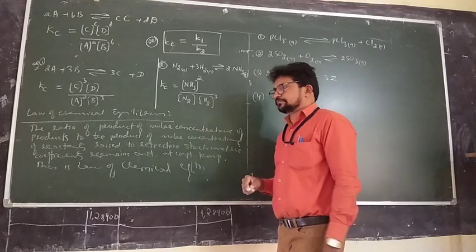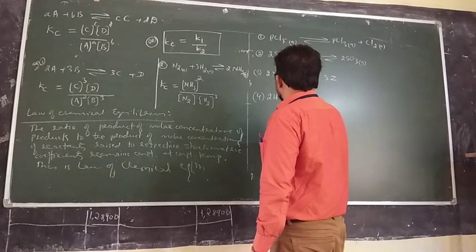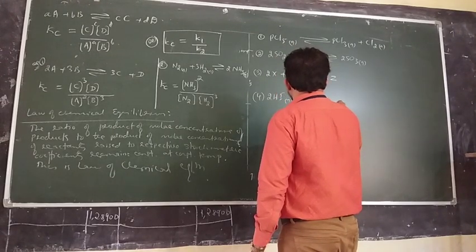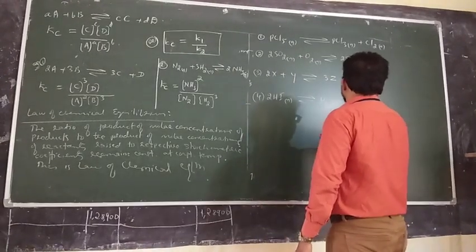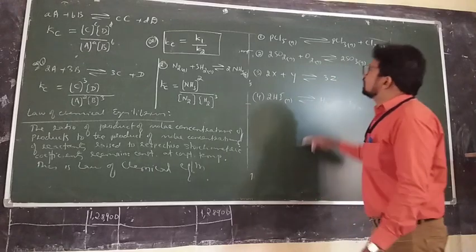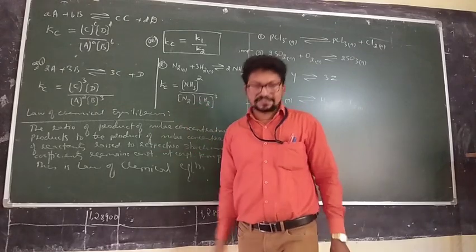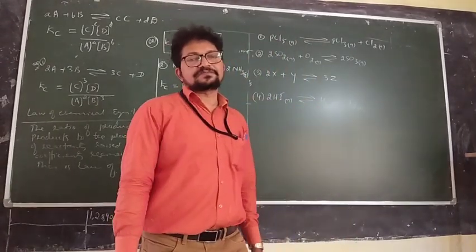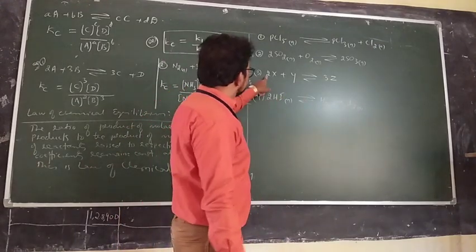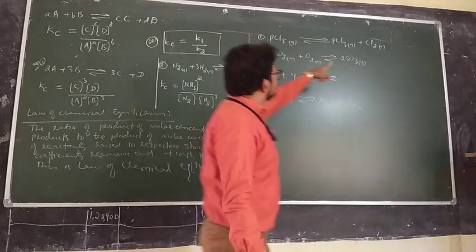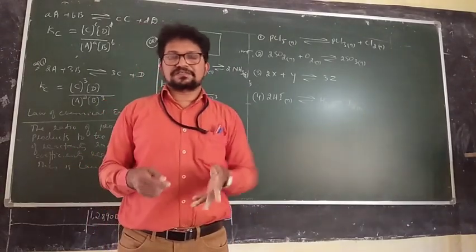Or 2HI, hydrogen iodide gas, giving H2 gas plus I2 gas. For all these, in a similar way, you practice how to write the expression for equilibrium constants. See, the stoichiometric coefficients, 2 here, 2 here, 3 here, and 1, 1, 1. They are all raised as powers.